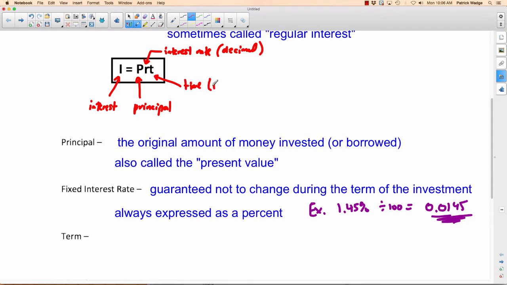And this must be in years. It has to be expressed in years. If the time you leave the money in is a number of months, you guys switch it to years. If it's a number of days, you guys switch it to years. Everything must be in years. And we'll look at that in a minute.